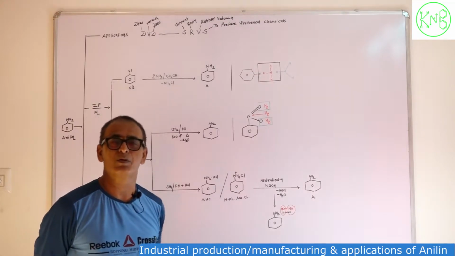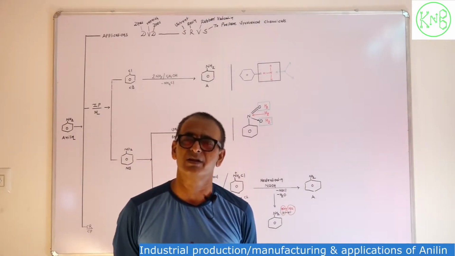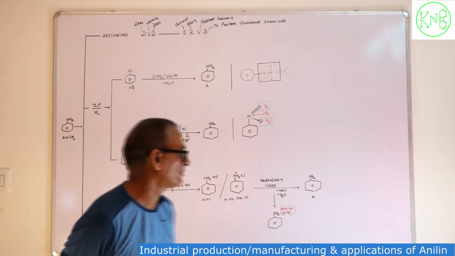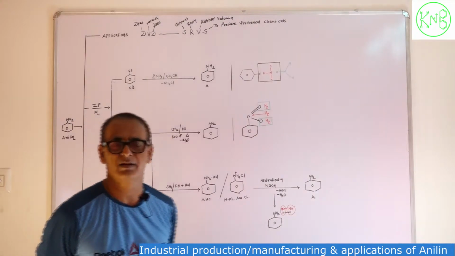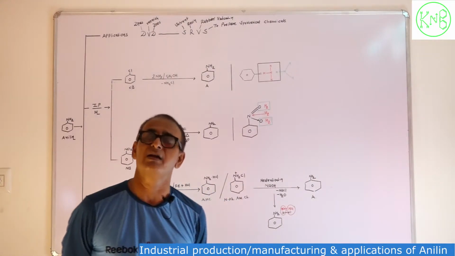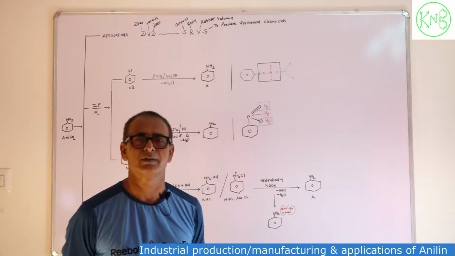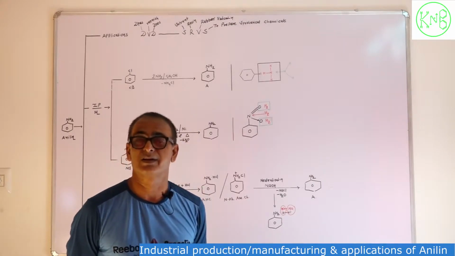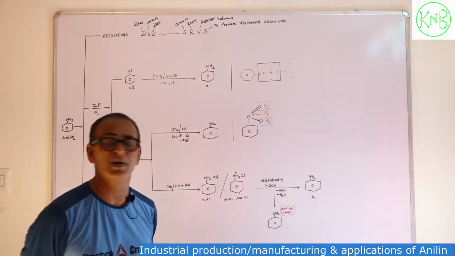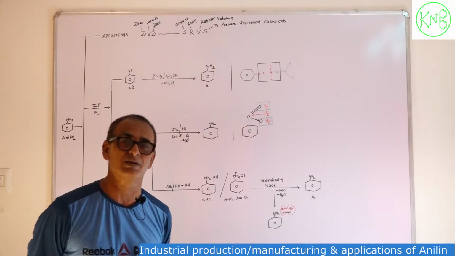A compound having a benzene ring is known as an aromatic compound. The use of aniline is widely spread in industrial chemistry. That's why it is necessary to prepare aniline in bulk.